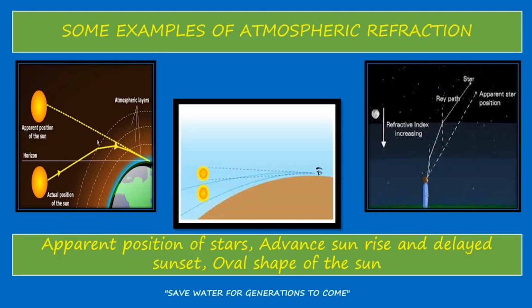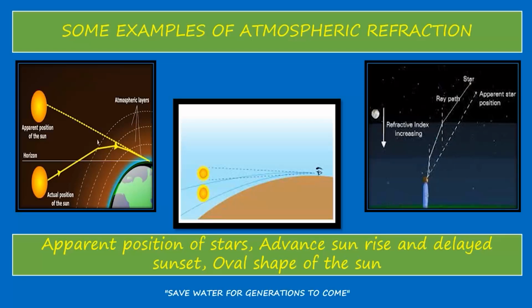So, in this session, we are going to discuss some wonderful phenomena of atmospheric refraction which are taking place in nature. Okay, phenomena means natural incident, right? Or we can say these are the examples of atmospheric refraction in nature. तो सबसे पहले हम पढ़ेंगे apparent position of stars कि जो stars जो होते हैं do they appear at their actual position or we see their apparent position, means they appear at the same position or higher or lower than their actual position. इसका reason क्या है?